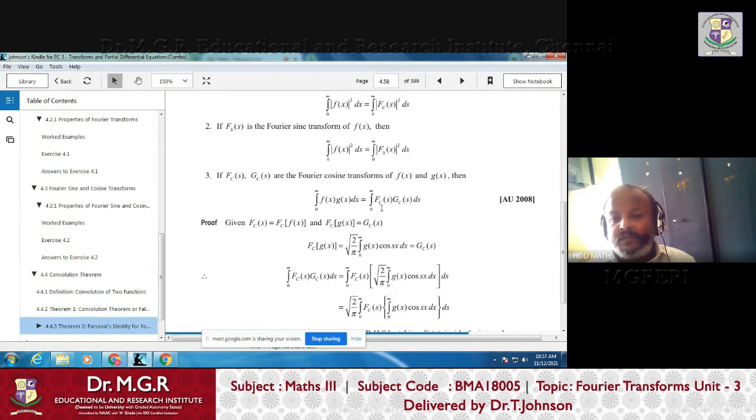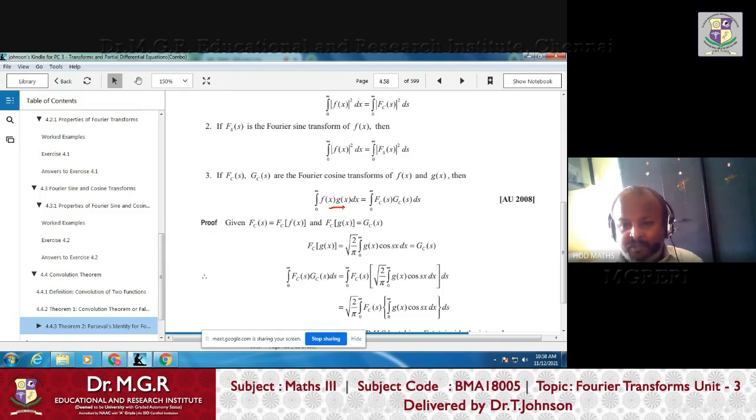Then we can find the Fourier cosine transform of the two functions f and g, right? Even in that case, multiplying two even functions and integrating is the same as multiplying the two Fourier cosine transforms and integrating. Don't confuse this with the convolution theorem, because there the Fourier transform of a convolution of two functions cannot equal the product of the transforms.